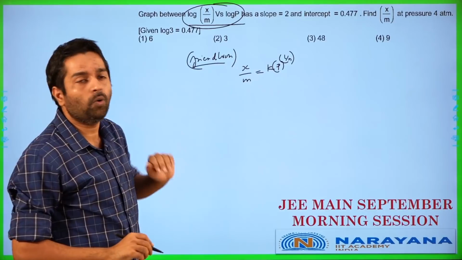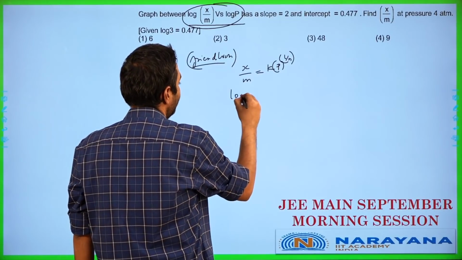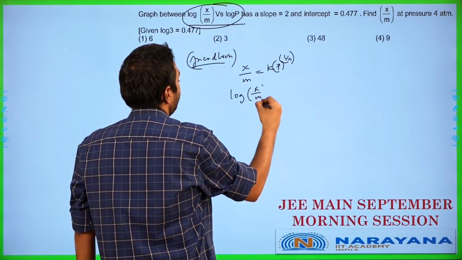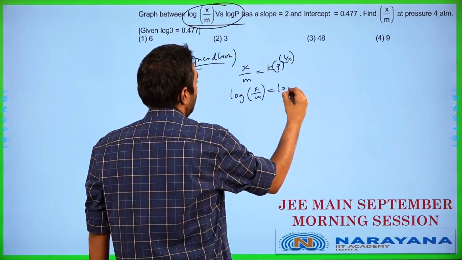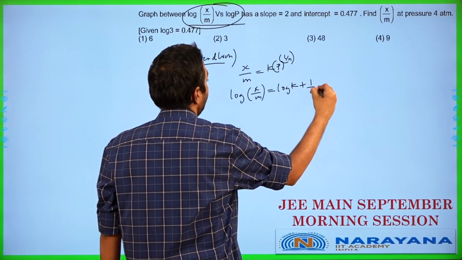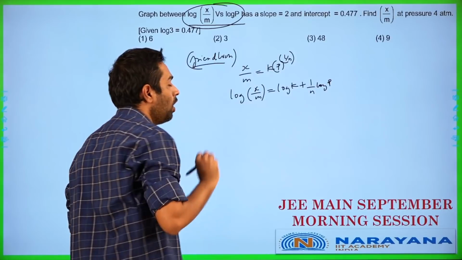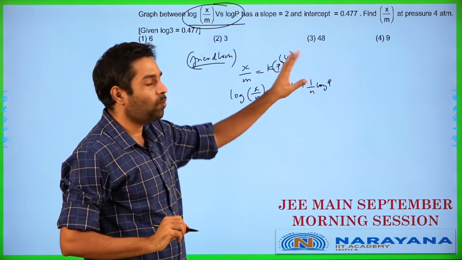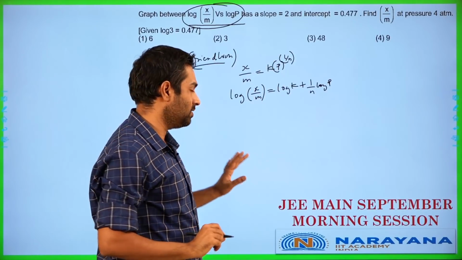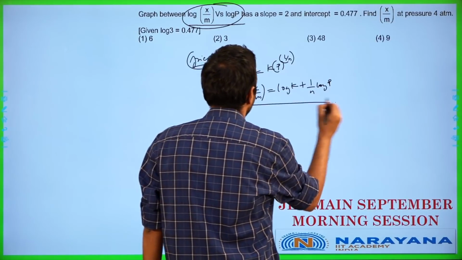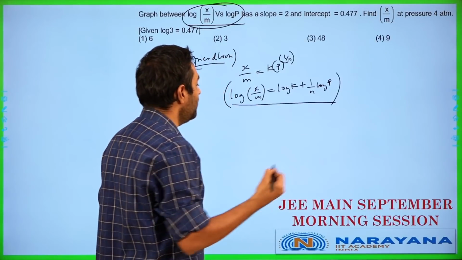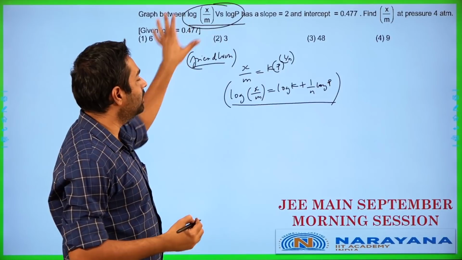So let me take log over here. If I take log, I'll be getting log of x by m is equal to log k plus 1 by n log of p. So log of x by m is equal to log k plus 1 by n log of p in this particular case. This expression which we end up having over here is what they are giving you.